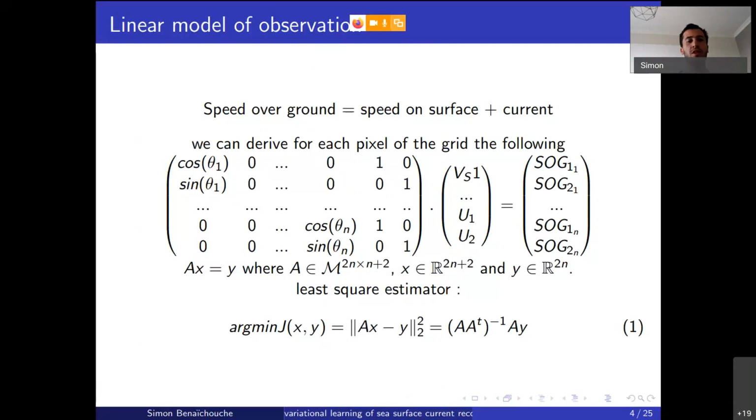Using this information, we can derive a simple linear observation model. Think about looking at someone swimming in a river. If you would like to compute their velocity relative to the ground, you would say it is the velocity of the swimmer relative to the surface of the water plus the current of the river.